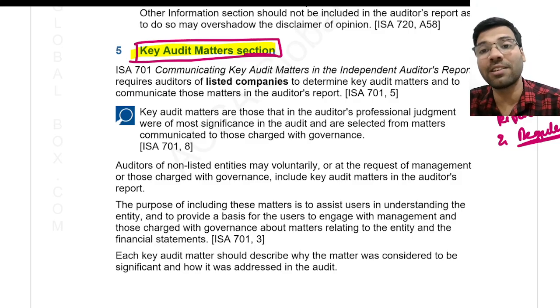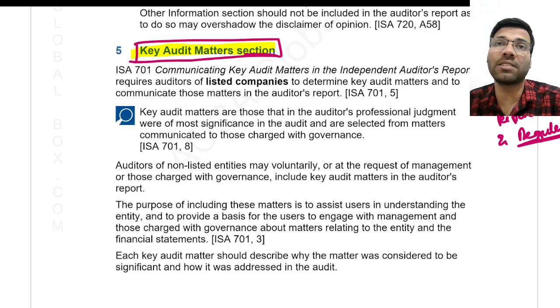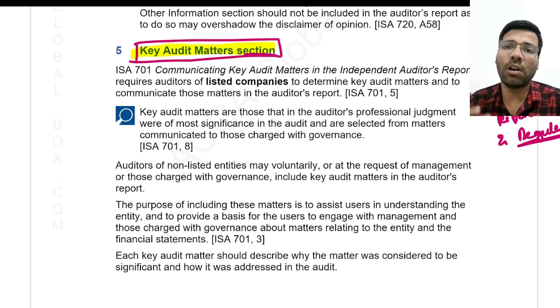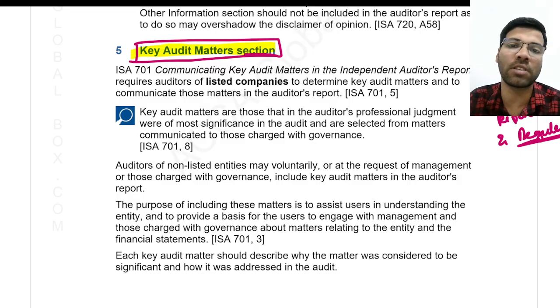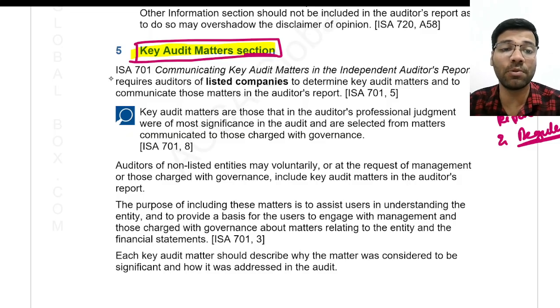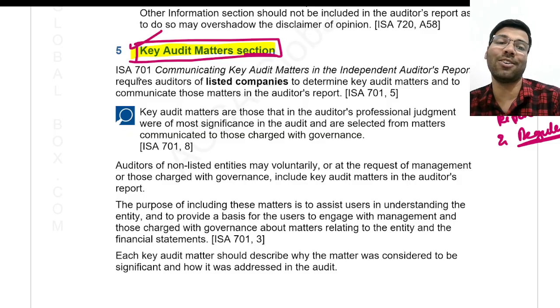Or let us say the management, while determining the estimates, has followed some special type of procedures in determining the estimates in the financial statements. The auditor has to do more work in order to get the audit procedures over that. Now if the auditor wants to communicate this to the shareholders, then he will be using these types of paragraphs called key audit matter paragraphs.